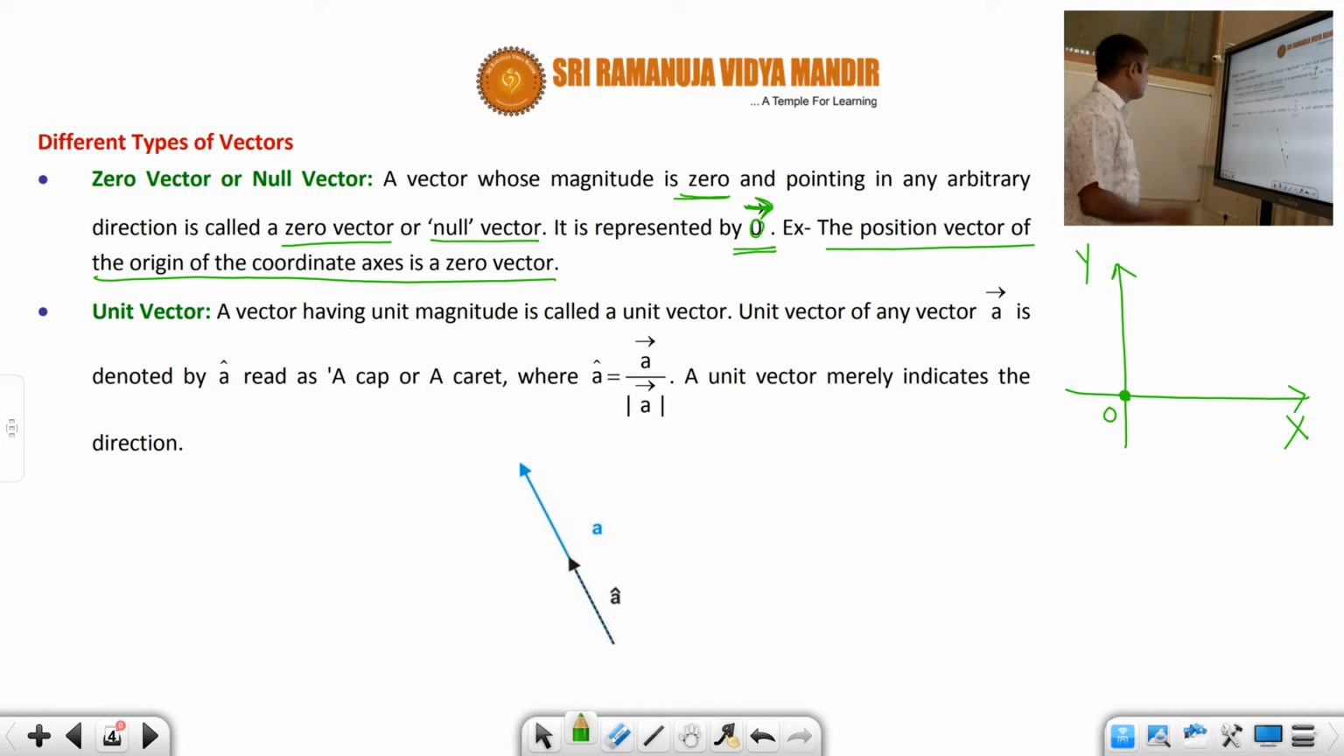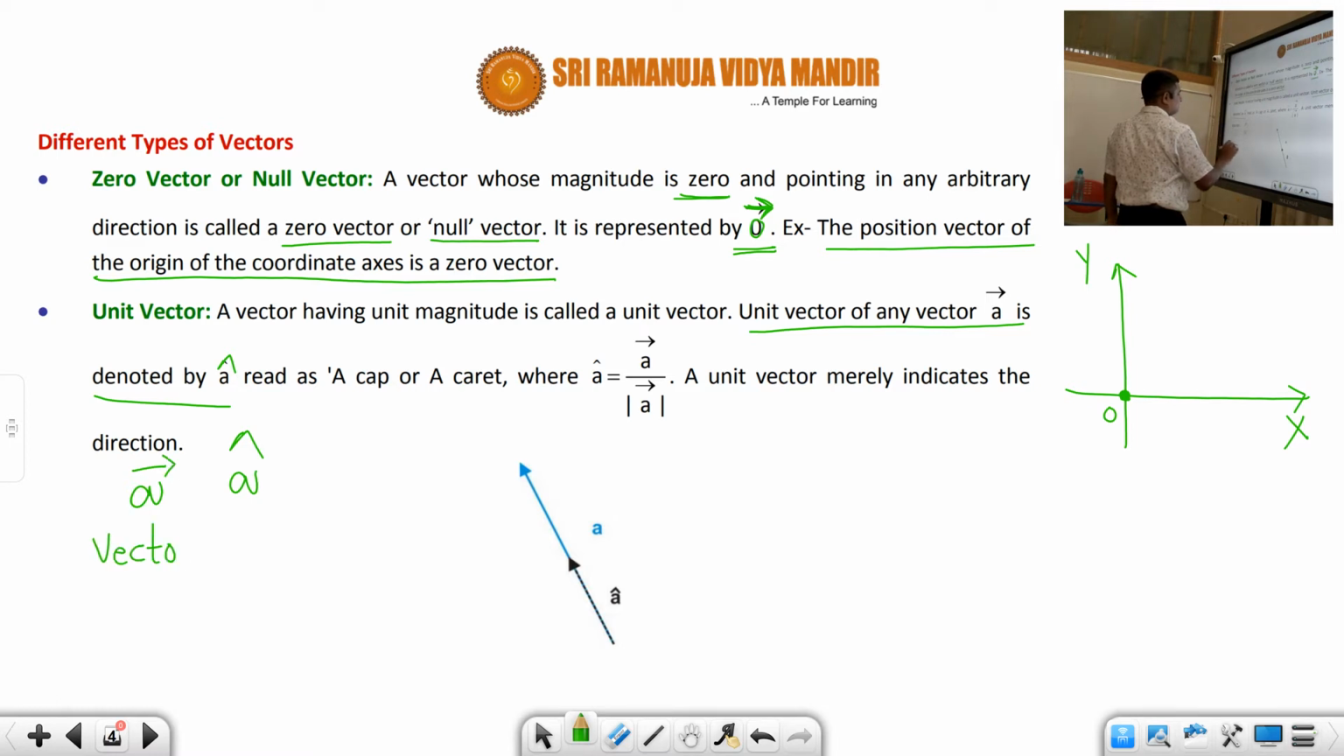And what is meant by a unit vector, students? A vector having unit magnitude, whichever vector has a magnitude of 1, is called a unit vector. Any unit vector of any vector a bar is denoted by a cap. This is a, this is cap. If you write a vector, this is called a vector. This is also a vector, but this is specifically called a unit vector. Why? Because its magnitude is 1. So a cap is like a hat, a cap or a caret.